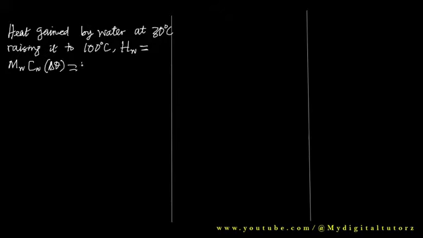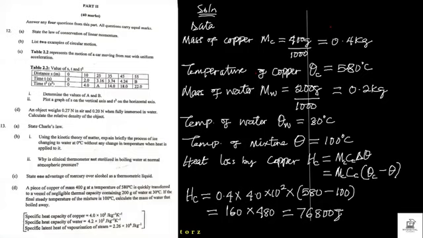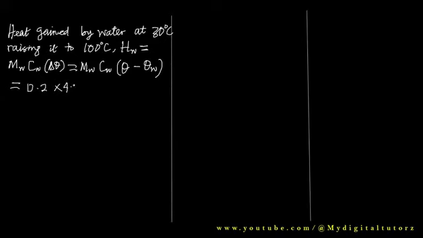So this will be mass of water, specific capacity of water, into bracket, the change in temperature here is going to be temperature of the mixture minus the temperature of water. Good. Now that will be equal to mass of water is 0.2. Specific capacity of water is 4.2 times 10 raised to power 3. Then change in temperature. The temperature of the mixture is 100 minus temperature of water, which is 30 degrees.